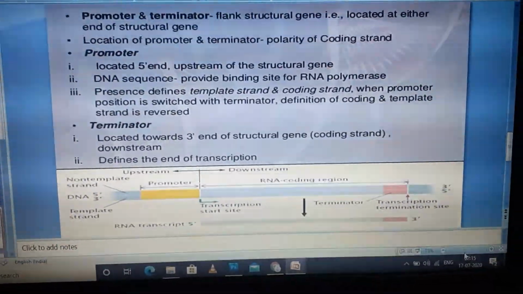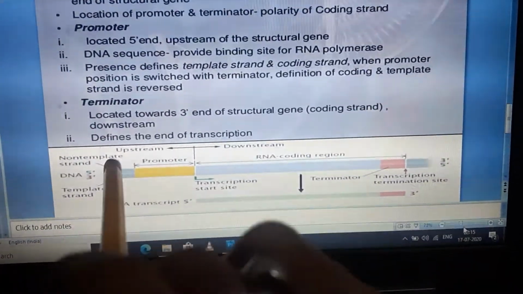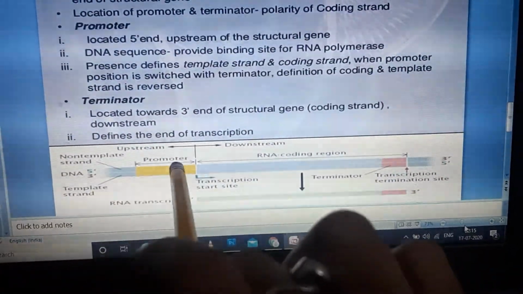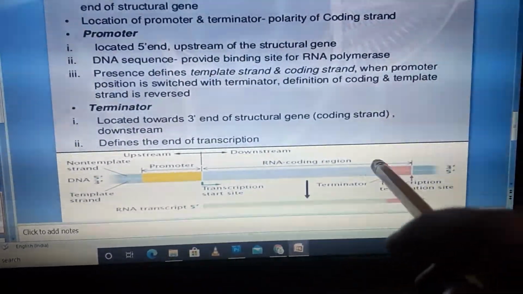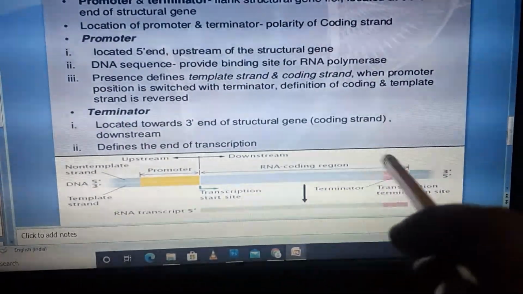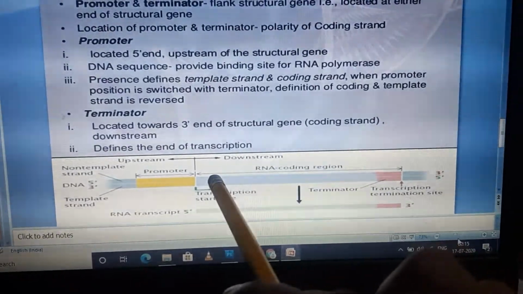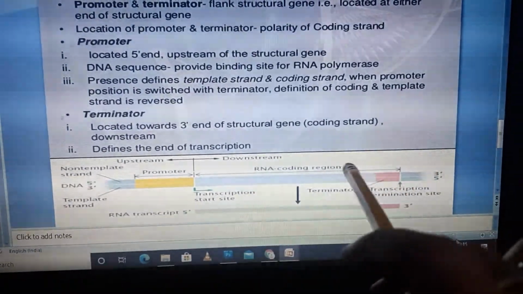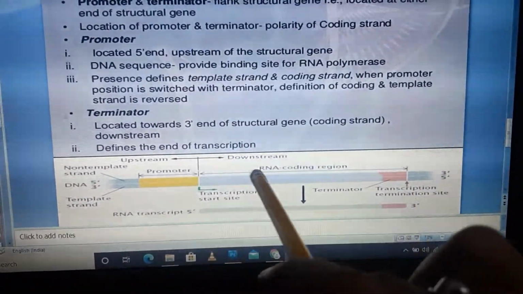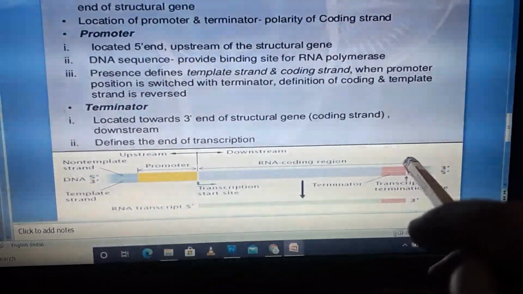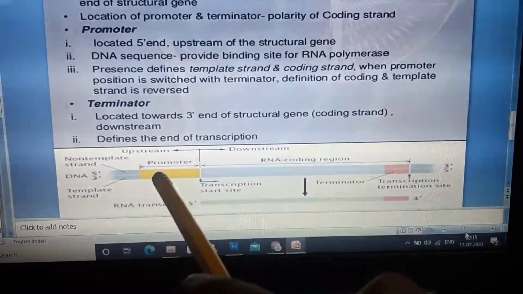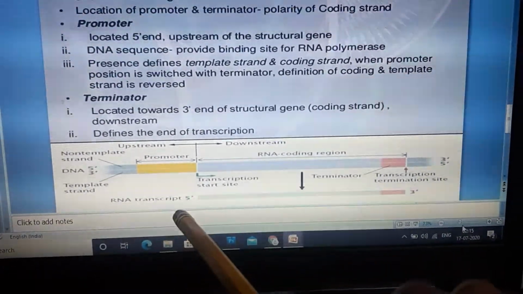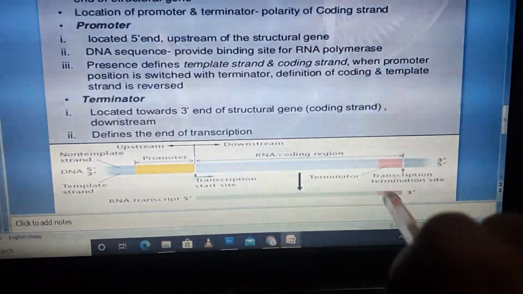You can see in this picture the promoter region is defined as the upstream and the terminator region is defined as the downstream, and over here the RNA coding takes place. This is the structural gene, and the transcription of DNA to RNA occurs in the 5' to 3' direction.